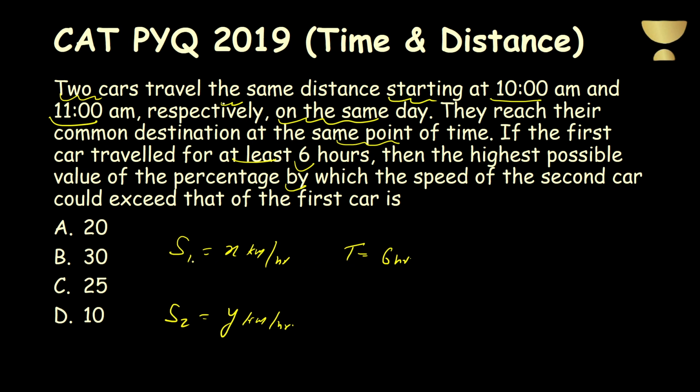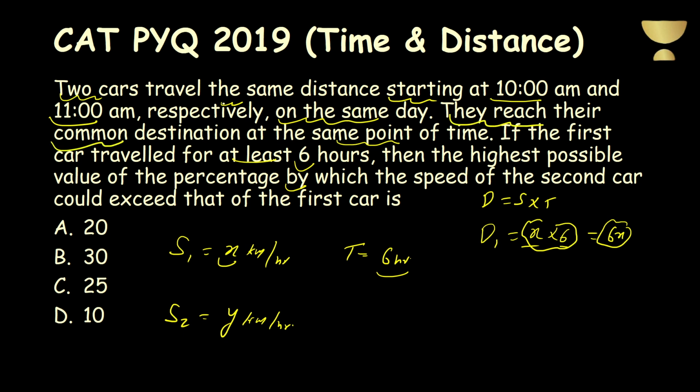For the first car, the speed is x kilometers per hour, and the distance is covered in 6 hours. We all know that distance equals speed into time. So the distance covered by the first car will be x into 6, because x is the speed and 6 is the hours. So according to my first case, 6x must be the total distance. They are starting from the same point and reach the common destination, so first of all, the distance is the same.